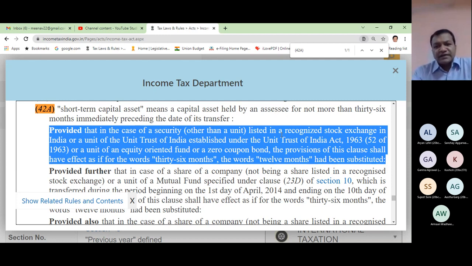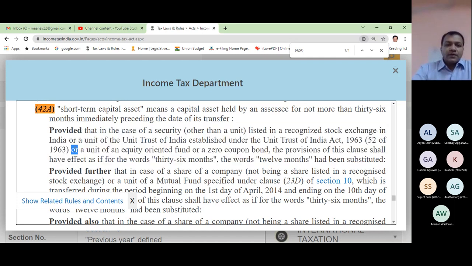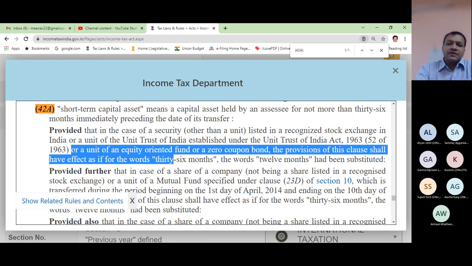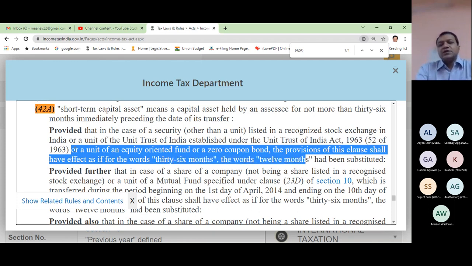So before this Act, 51 earlier acts would have been there. That only tells you the number, otherwise it is of no use. Or a unit of an equity oriented fund or a zero coupon bond, the provisions of this clause shall have effect as if for the words 36 months, the words 12 months had been substituted.